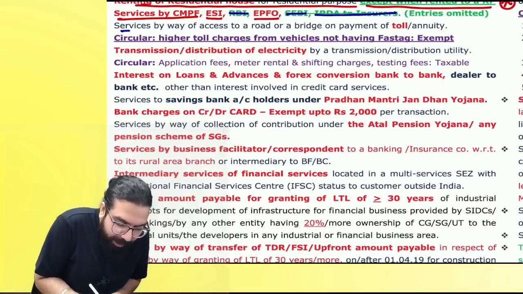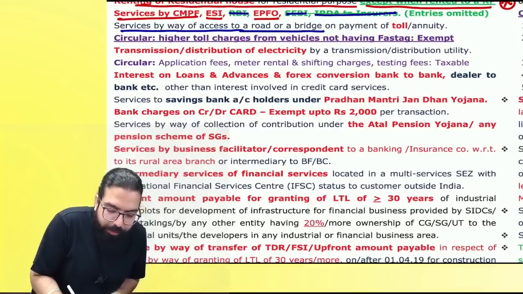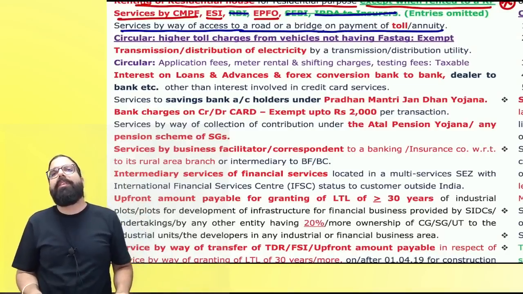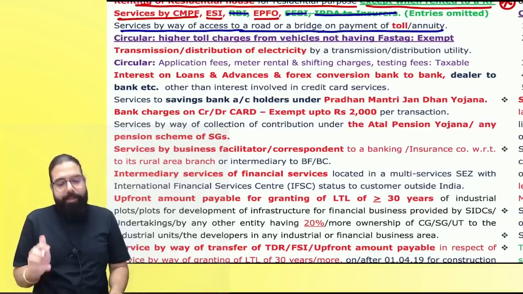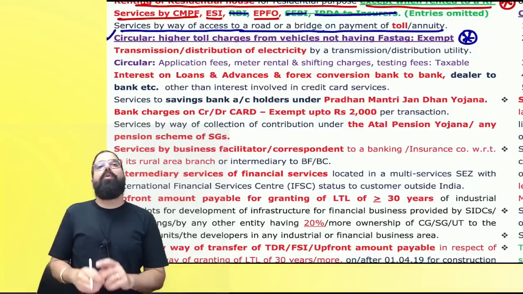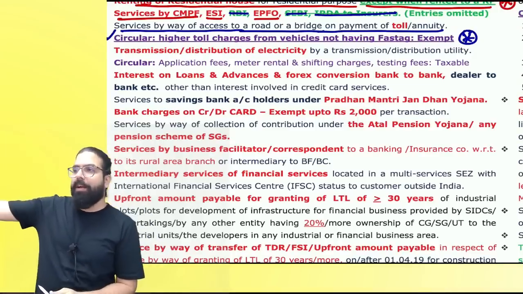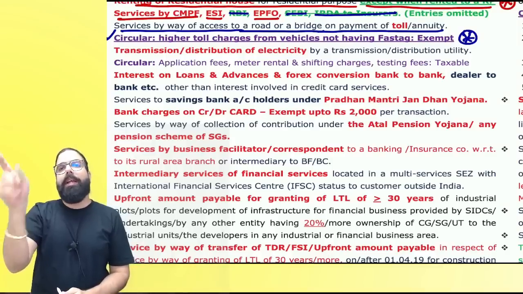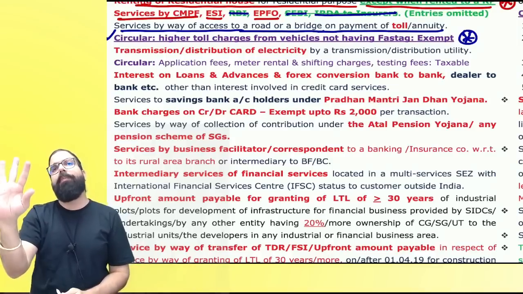Then services by way of access to road or bridges on payment of toll or annuity. Baba, when you go on a road, they will charge you toll. Toll charges are always exempted. Actually, it should have been green. The next line is a part of the amendment circular. When you are going to the toll plaza, if you don't have FASTag, they will charge you double. That double amount which you pay is also exempted.